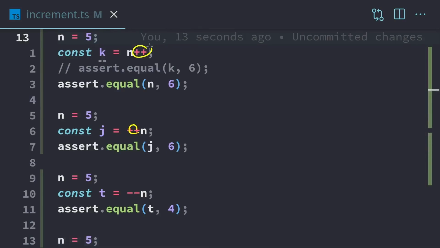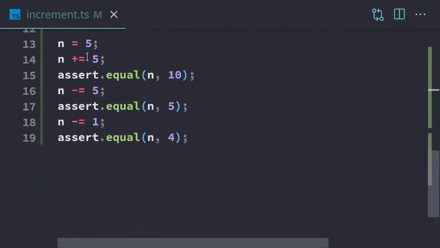And if we do it afterwards, then it's sort of okay. If we want the wrong value here, but that might not be wrong, and we just don't know. And it's better to avoid all that headache and just go straight to arithmetic assignment here because it's really clear. If we want to add 5, we just do plus equals. If we want to subtract 5, we do minus equals. And that's what's great about the arithmetic assignment is we're not just limited to 1. We can set any value here. It'll work.